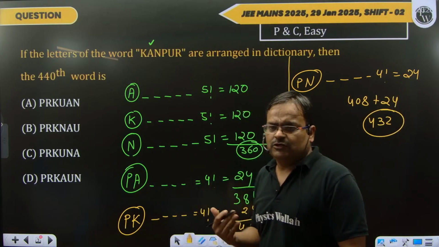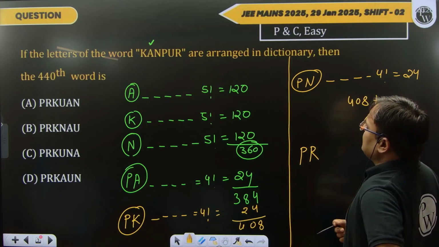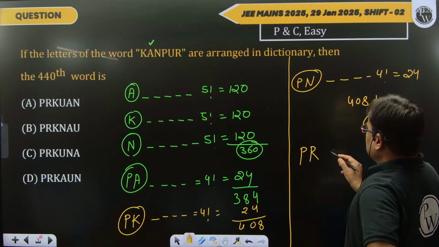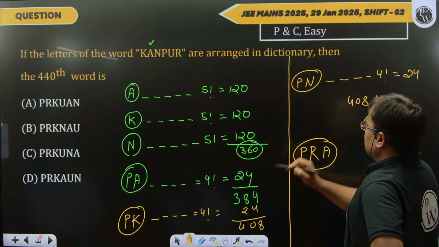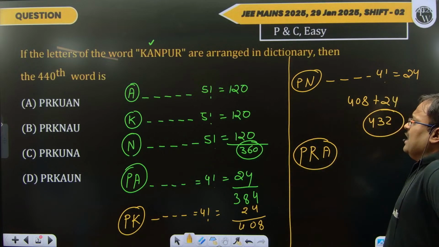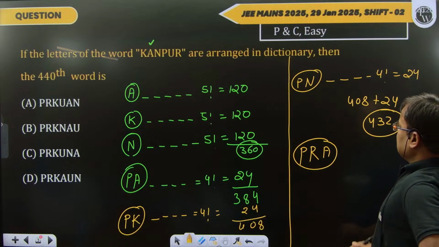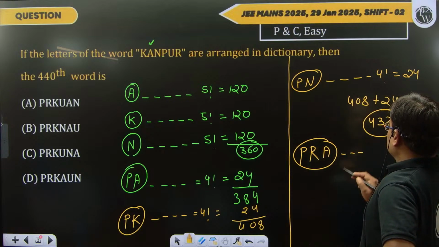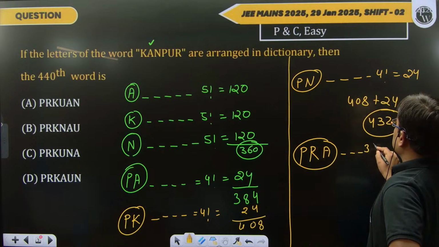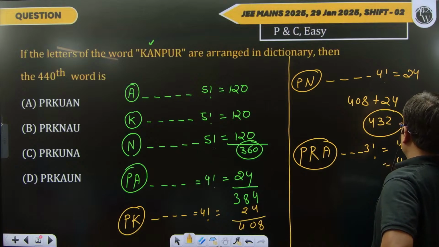So what we actually do is we take PR and see that the words start from PRA. If we take PRA, then how much do we get? We get 3 factorial, which is 6 words. So this is 432 plus 6, and we get 438.